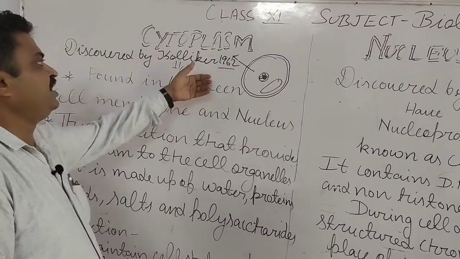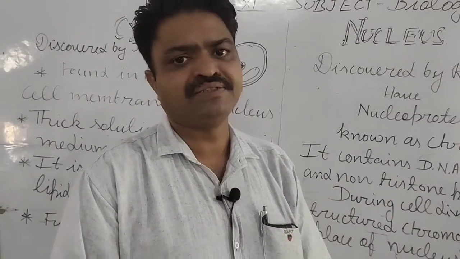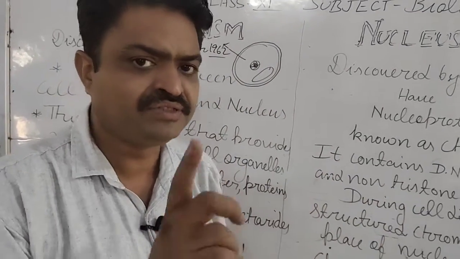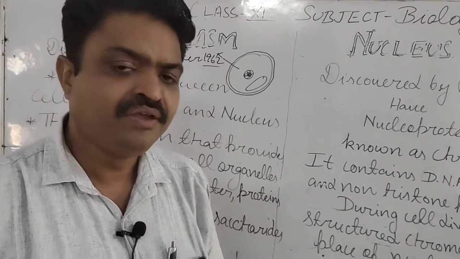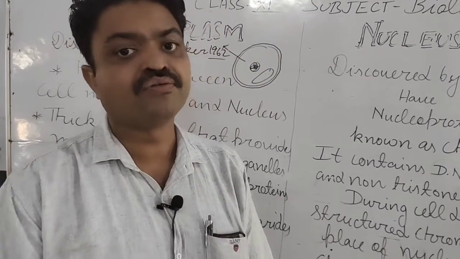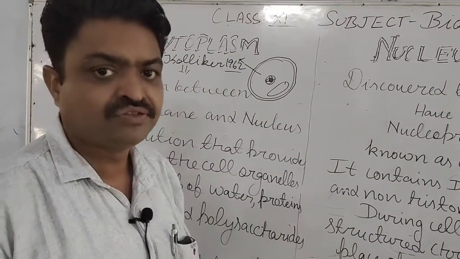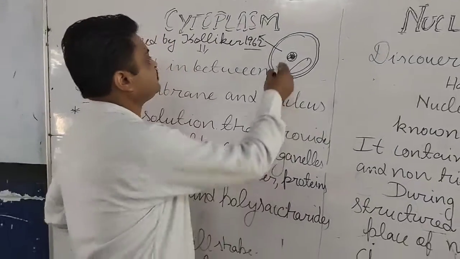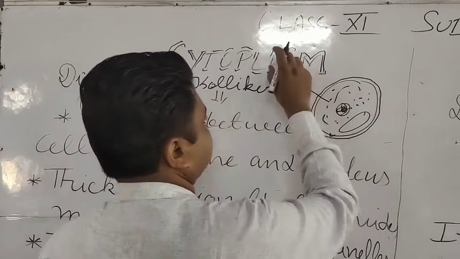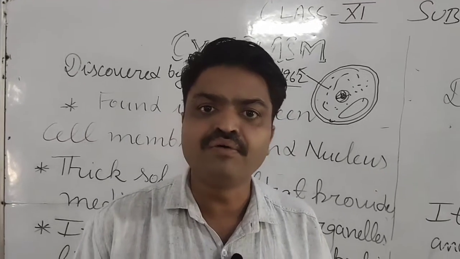Cyto means cell, plasm means fluid. The fluid that is found inside the cell, in between the nucleus and the cell membrane, is known as cytoplasm. It was discovered by Kolliker. Who discovered the cytoplasm, student? Kolliker. Kolliker discovered it in 1962. So inside the cell, where is it found? This whole covering is known as cytoplasm, and it also contains the organelles.